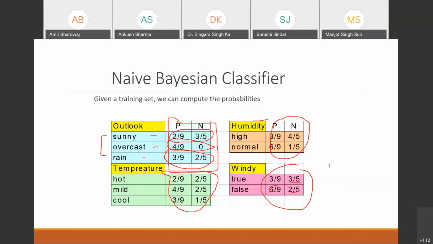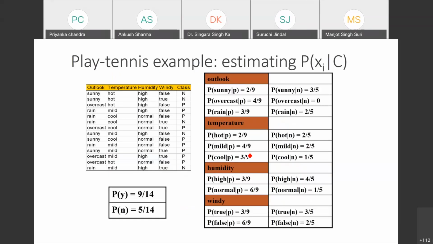Okay. Let's do the next step. And you can summarize these values in the table form, so that we can use directly. And we have 2 output values, yes and no. You can say positive and negative. For the positive case, we have the probability 9 by 14, and for the negative, it is 5 by 14.